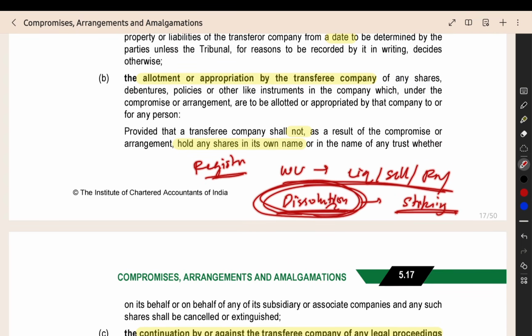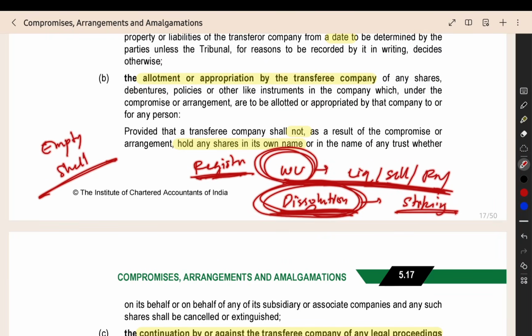We will do the dissolution only after doing the winding up. In winding up, we will sell all the assets, everything we will do, and then the company will remain an empty shell. No assets will be there, no liabilities will be there, employees will also be discharged, everything will happen in the winding up process. After that, we will do the dissolution. We will strike off the name from the register of companies. That is the process of dissolution. Winding up means doing all this. Dissolution means the final step of striking off the name of the company.